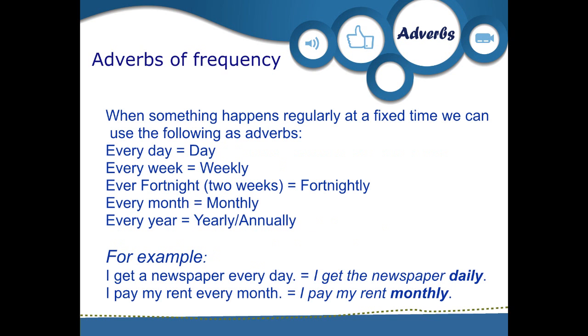When something happens regularly at a fixed time, we can use the following as adverbs. Every day, daily. Every week, weekly. Every fortnight, fortnightly. Every month, monthly. Every year, yearly or annually. For example, I get a newspaper every day. I get the newspaper daily. I pay my rent every month. I pay my rent monthly.